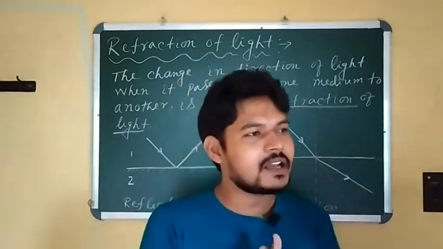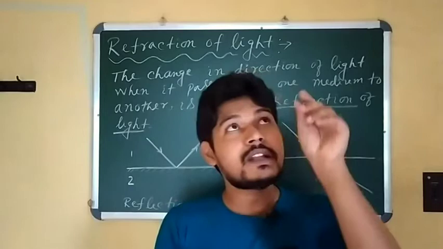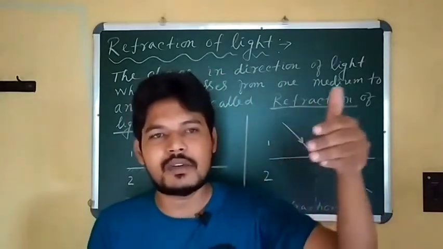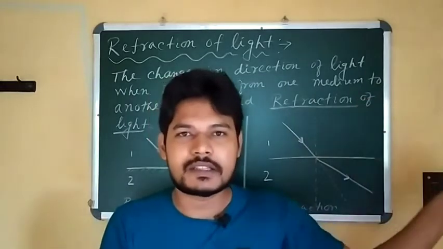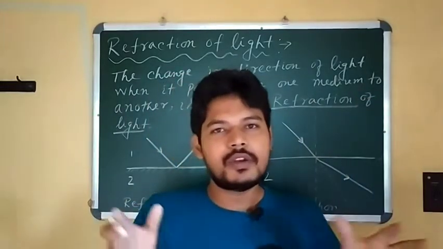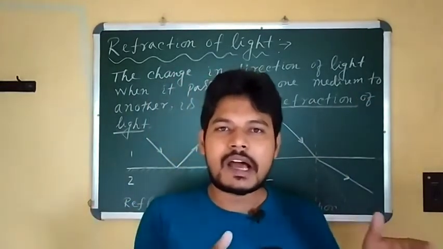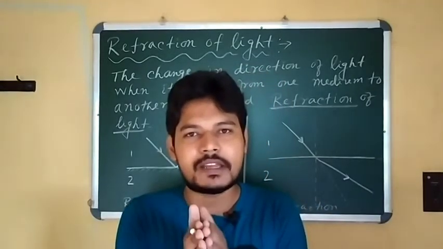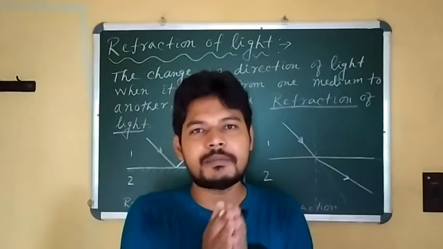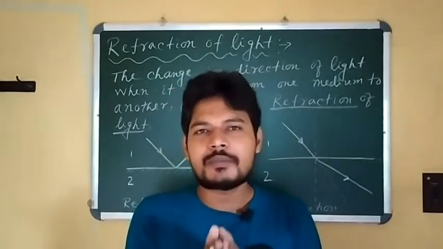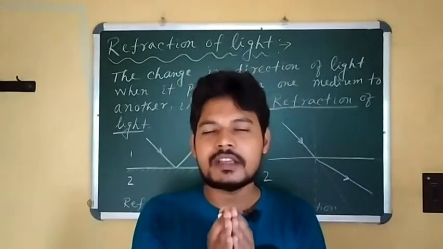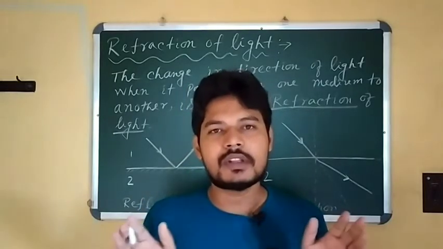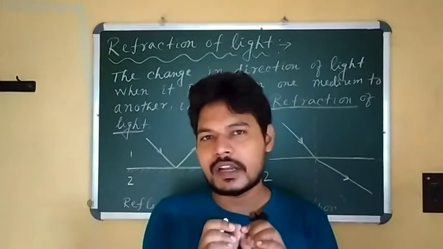In the night sky also we can see the twinkling stars. Now what are the causes behind all these incidents? Today we will find out. All of this happens due to the phenomenon of refraction of light, which is one of the most important things in the chapter on light. So today we will discuss all these things more clearly.